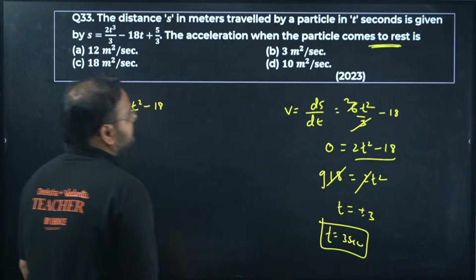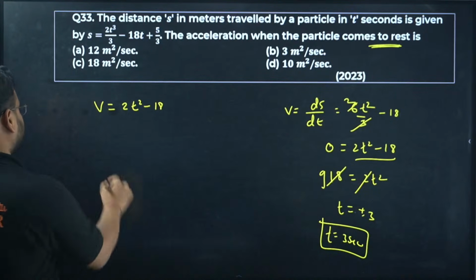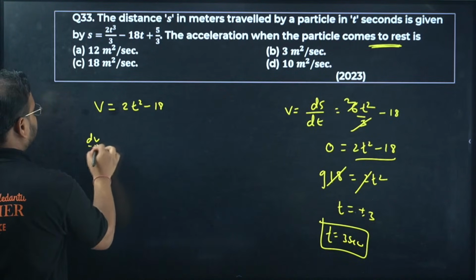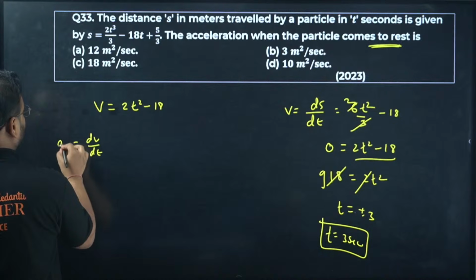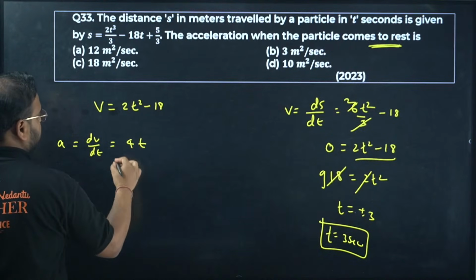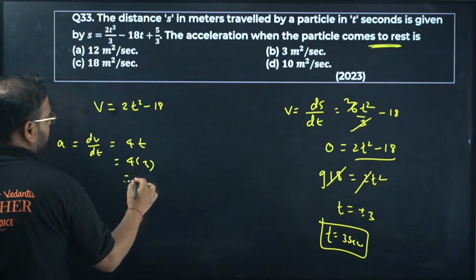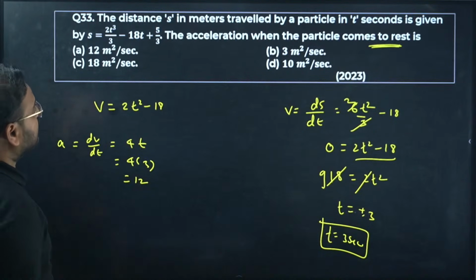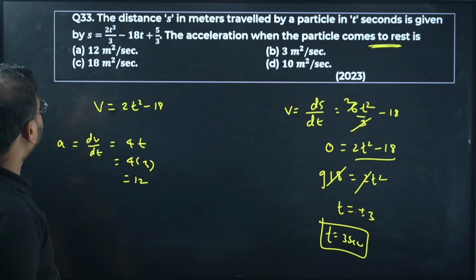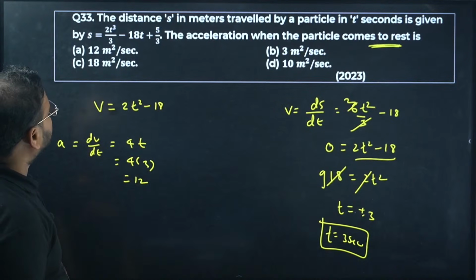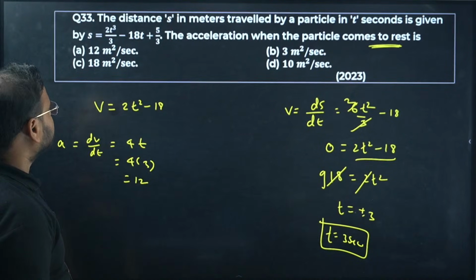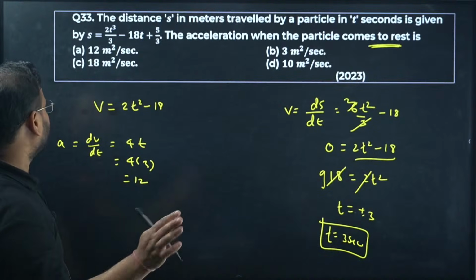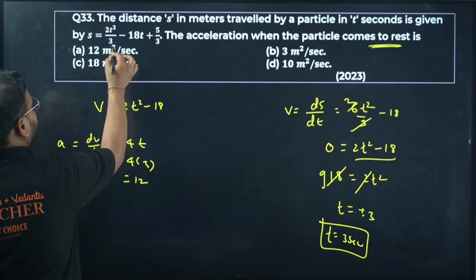Now velocity is given as 2t square minus 18. That's my velocity. I want the acceleration. Let's find d by dt to get the acceleration value. That's 4t. 4 into 3 is 12 meter per second square. Sorry, wrong unit. Meter per second square.